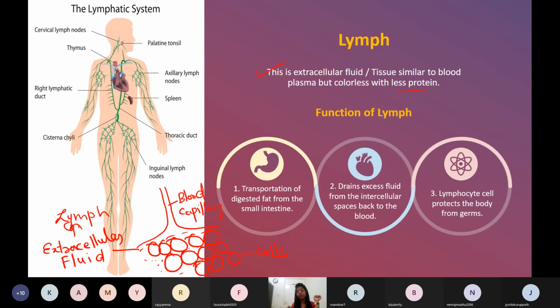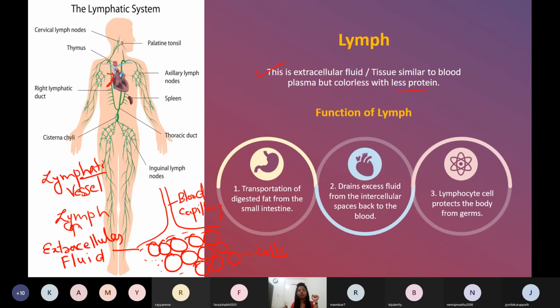This extracellular fluid cannot remain in the body like that. It is a part of the blood circulatory system, so it should go back to the blood circulatory system. It will reach the blood circulatory system by another blood vessel, and the name of that vessel is the lymphatic vessel, or lymph vessel. The lymphatic vessel will take all the extracellular fluid and give it to the vena cava, which is present here, and then it will be a part of the blood circulatory system.